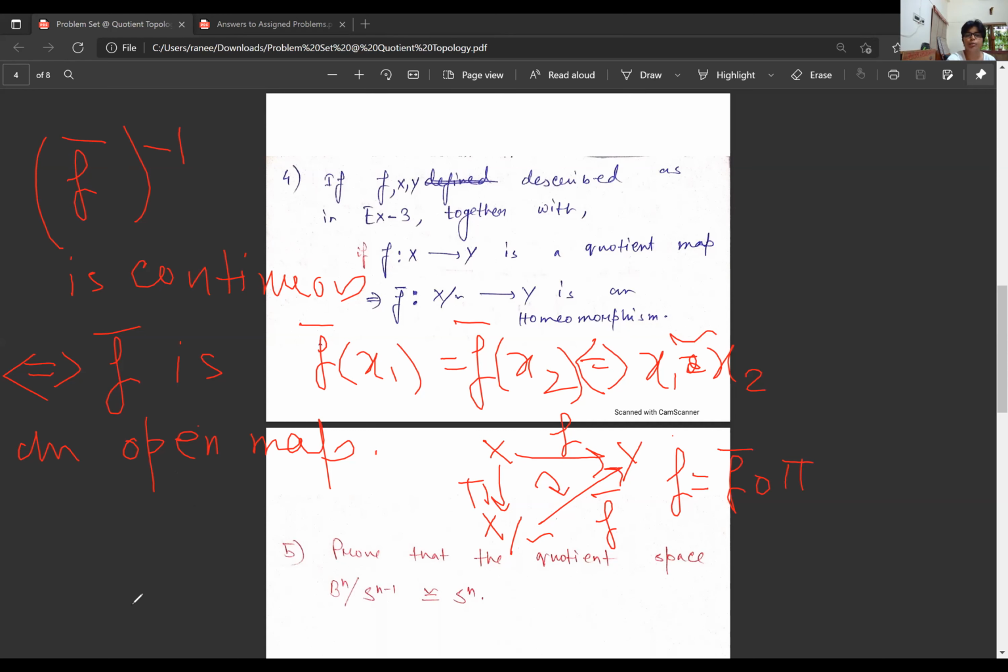We should start with an open set in X mod the equivalence relation, and then show that its image is open in Y. That is the definition of an open map. So we need to show that f bar of U is open in Y when U is open in X mod the equivalence relation.